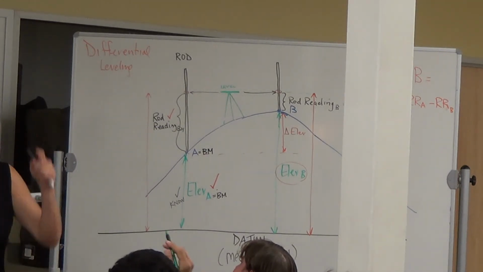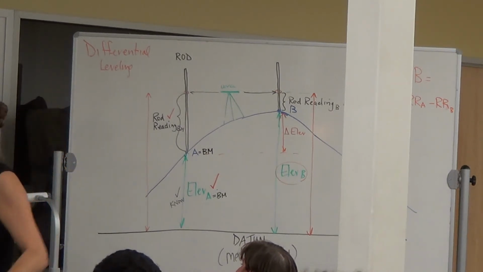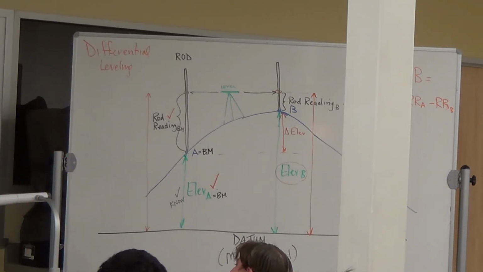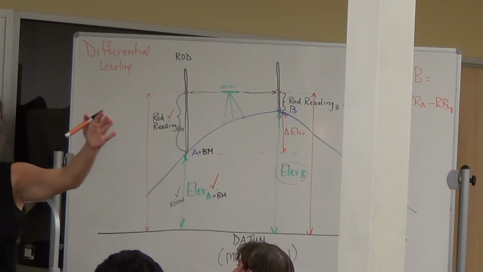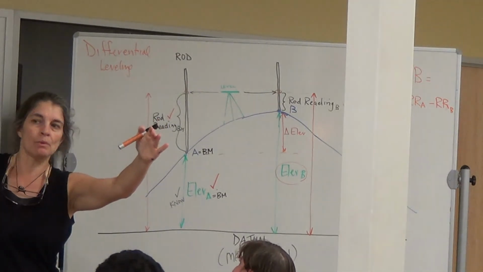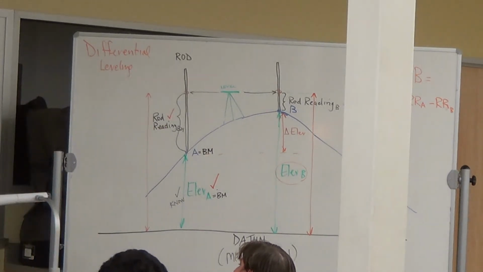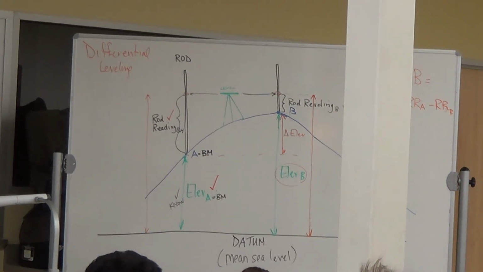So I would send the rod person to the benchmark, and I'd set up my equipment somewhere between that benchmark and the point I want to survey, probably not at the point itself because it's just too far away. I probably will have to do multiple setups. So let's say this is where my construction site is.